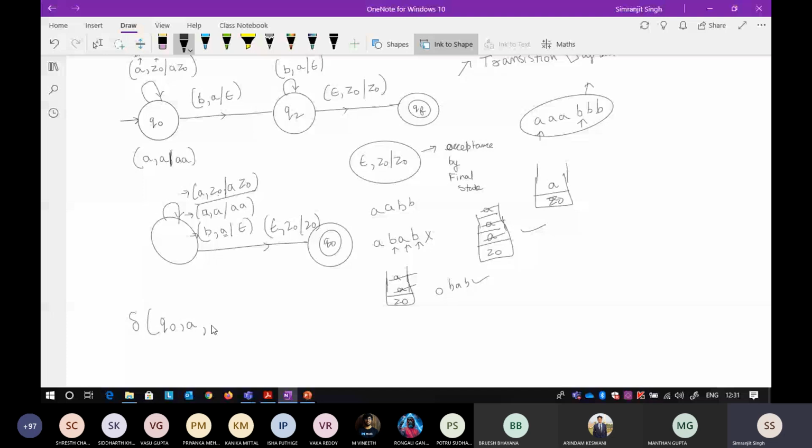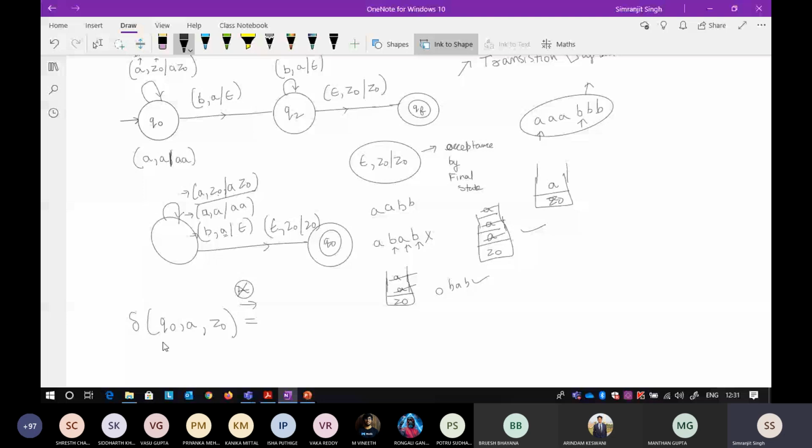You can say equal to, or you can use this symbol, but that is a totally different one, that is the turnstile notation. We are simply using this one that is mostly preferred in all the books. You take every book, this particular notation will be followed.